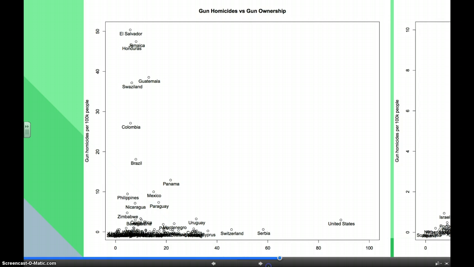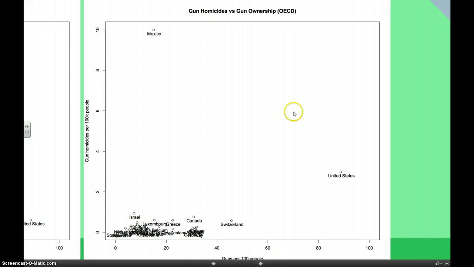If we look at this next graph, this one is showing the same stuff, gun homicides versus gun ownership, but it's only showing industrialized nations. So kind of more modern industrialized nations. So you see here that the United States still has the most guns, but it has way more incidences of gun violence than all of the rest of the industrialized nations. The only one that surpasses us is Mexico. And we all know that Mexico has its own issues it's dealing with, drug cartels and everything else.